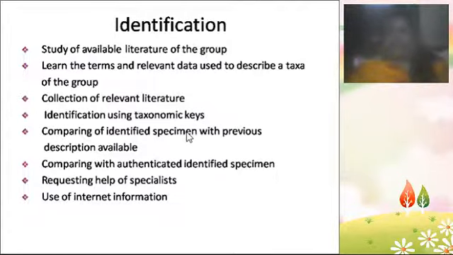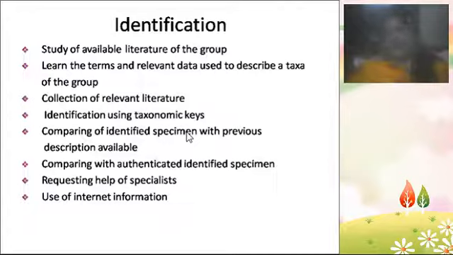Just now I said that if we observe a plant, we may think that it is a new plant. Okay, I haven't seen this plant anywhere, it looks like a brand new plant. Then we shouldn't come to a decision. First of all, we should observe the plant. We should read the characters. We should observe the characters anatomically and physiologically. We should observe all the characters, and then based on those characters, we should study the literature.